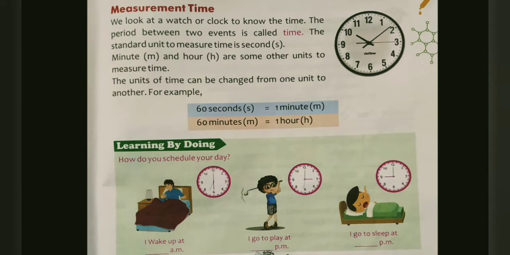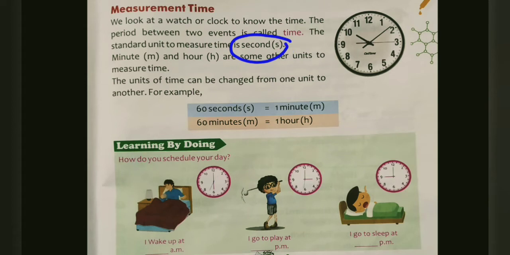So the duration between the two periods is known as time. All right, and do you know what the standard unit is? Yes, the standard unit of time is the second.